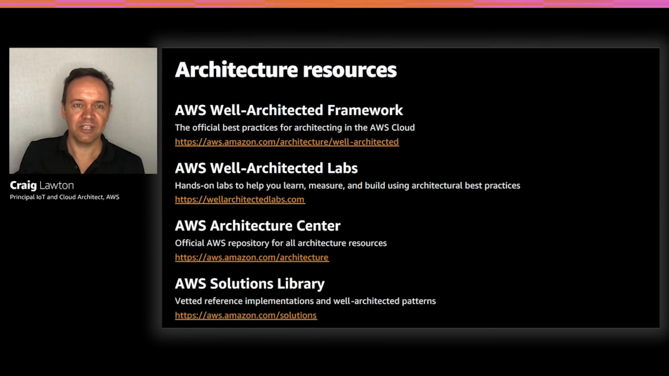And lastly, we have a wide range of architectural resources to help you with best practices, whether it's the Well-Architected Framework and the labs that go with it. We also have a bunch of architectural resources you can use to get guidance on how to build things. And we have a solutions library where there are a lot of solutions that you can take and tailor as well, like the IoT device simulator we've used for our demonstration today.